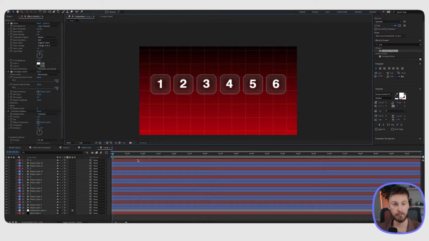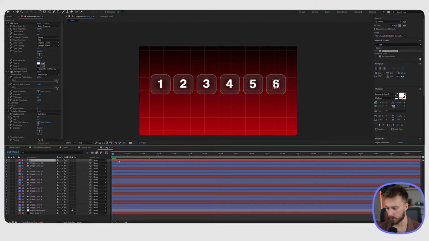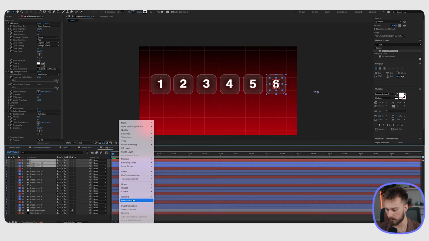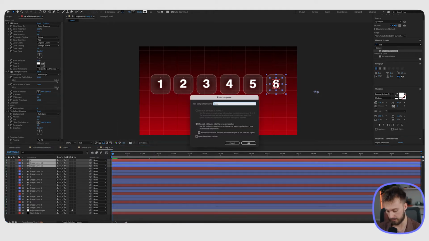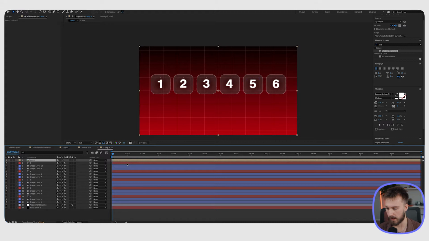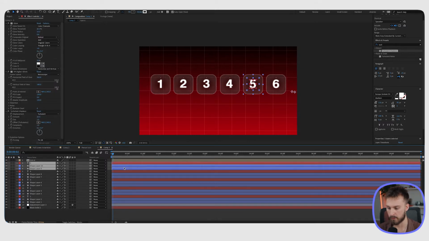okay, so now that we have everything lined here, we need to then get it into the animation portion of it. First, what we're gonna do is actually pre-compose all of our icons here individually. So I'm gonna go right click, pre-compose, and I'm gonna call this icon 6. And we're gonna do that for the rest of them as well and label them correctly.